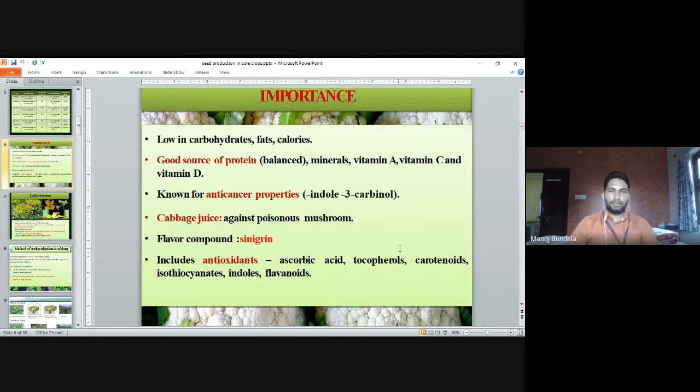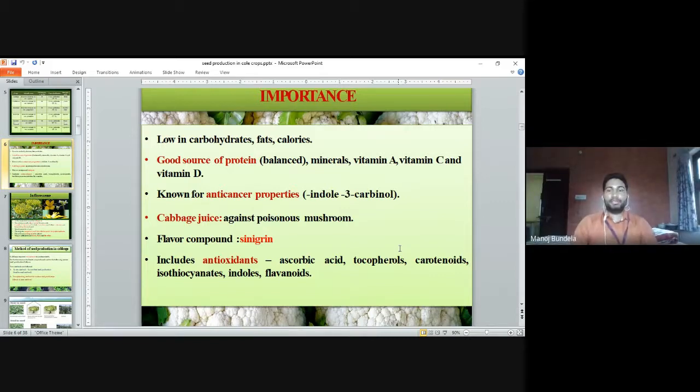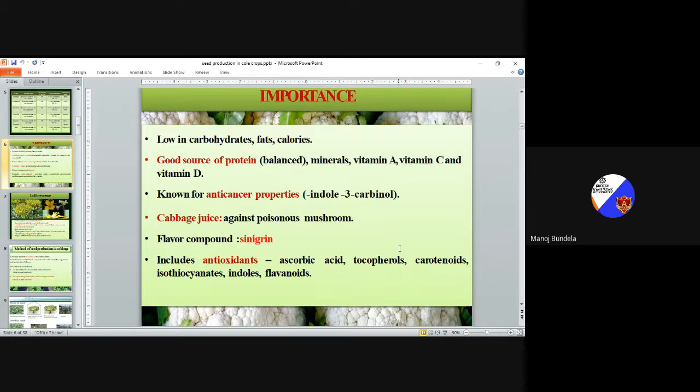Importance. What is the importance of cole crops? Low in carbohydrates; cole crops have less carbohydrate content. Good source of protein; if used in a balanced diet, they are a good source of protein, minerals, vitamin A, vitamin C, and vitamin D. Known for anti-cancer property. Indole-3-carbinol works as an anti-cancer compound.